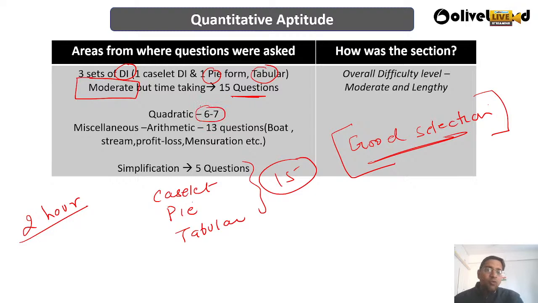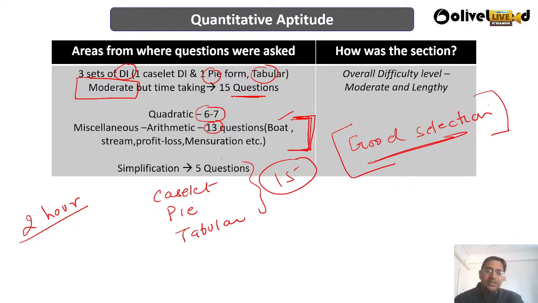6 to 7 questions were asked from the quadratic part. Then miscellaneous arithmetic, 13 questions were there, like boats and streams, upstream, downstream. Profit and loss questions were there. Mensuration questions were there. So these are some of the miscellaneous arithmetic questions that have been asked this year.